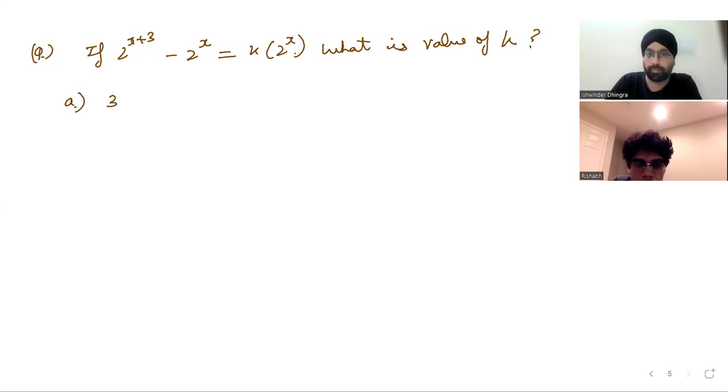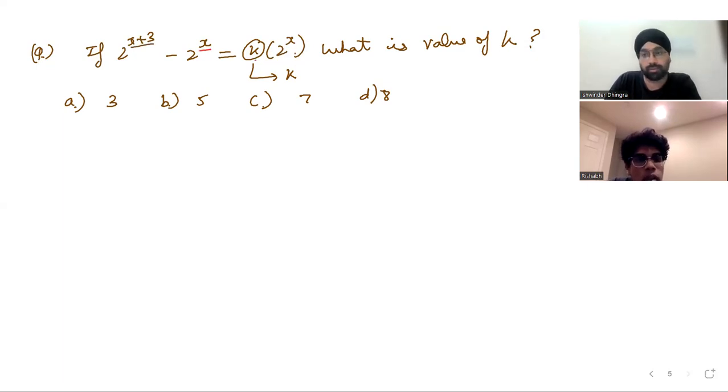Yes, this is k. I'll read it for you. So this is 2 raised to power x plus 3, right, minus 2 raised to power x is equal to k into 2 raised to power x.